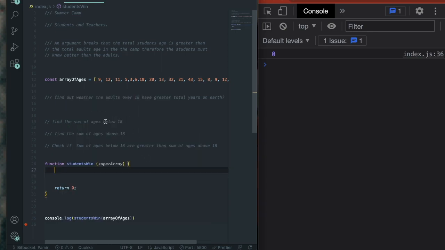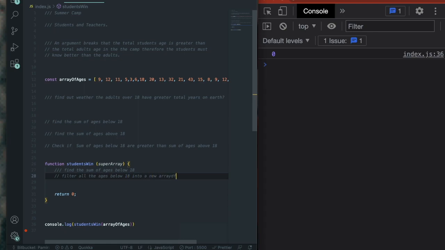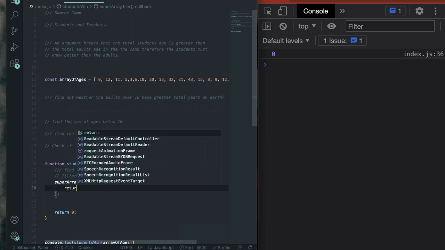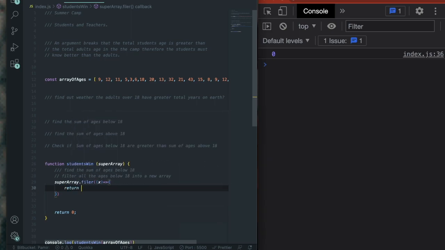What are we doing in the super array? We're going to find the sum of ages below 18. So for that, we need to first be able to filter all the ages below 18 into a new array. So let's do that. Super array dot filter. Boom. And x is going to represent all the items it's going to look through. And based on our condition we give it on the return, it's going to check and return these into a new array.